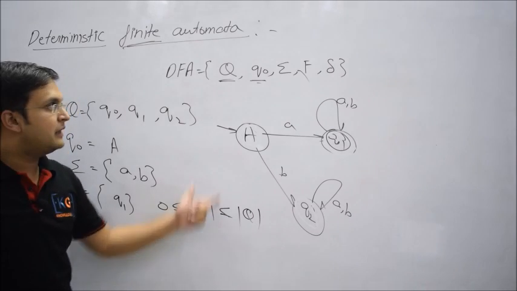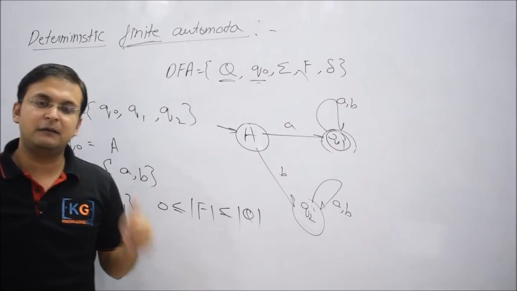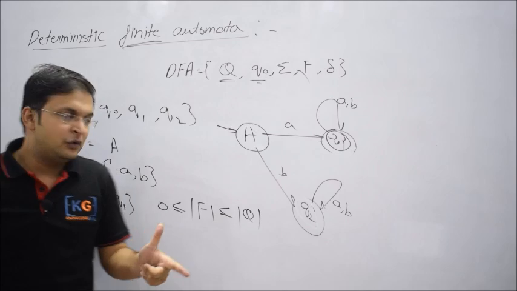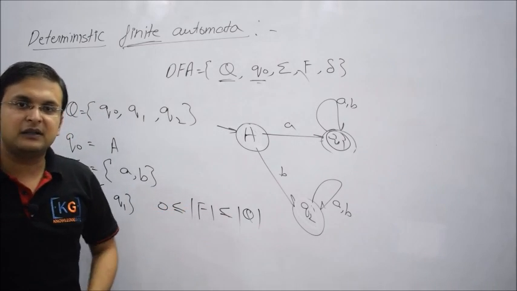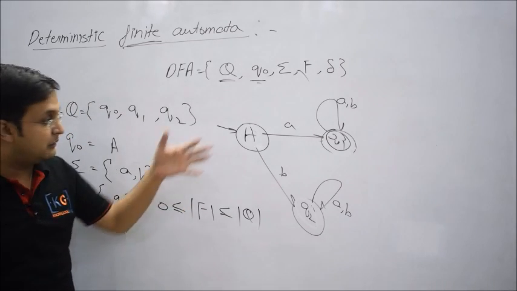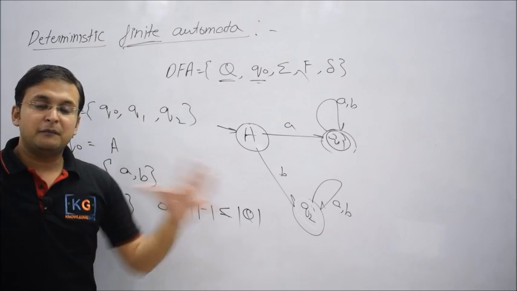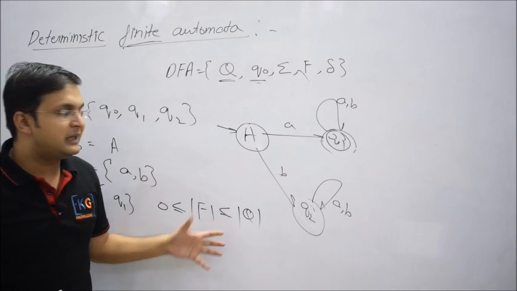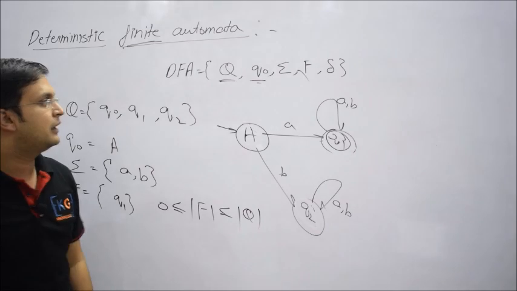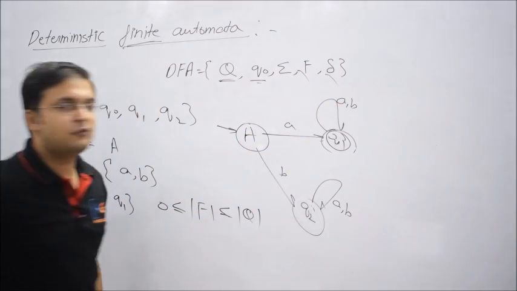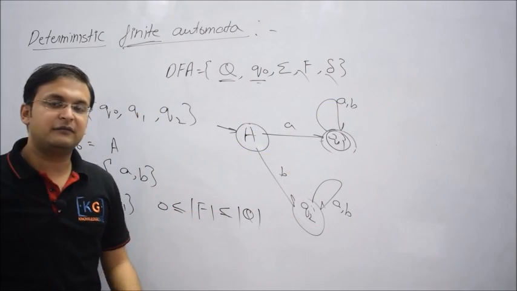So capital F is a set of final states, point number 1. Point number 2, what is the range of total final states? Sometimes it could be 0, a machine which accepts nothing, and sometimes every state of the machine could be final, which means it accepts the universal language. Okay, now what is the last thing? Delta stands for the transition function.